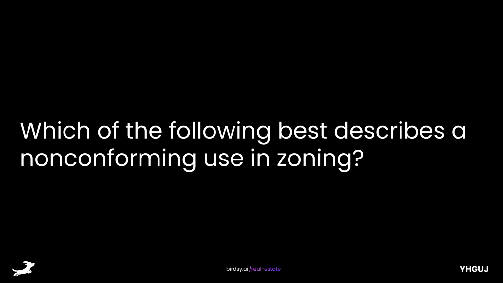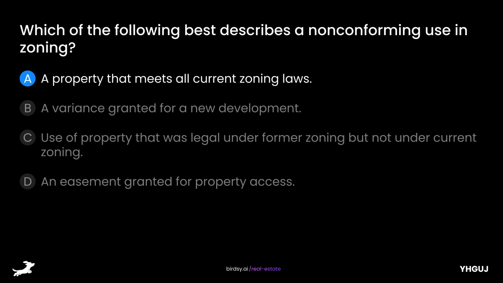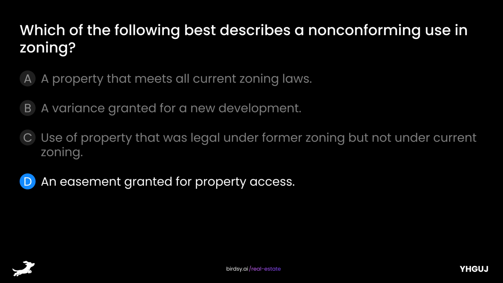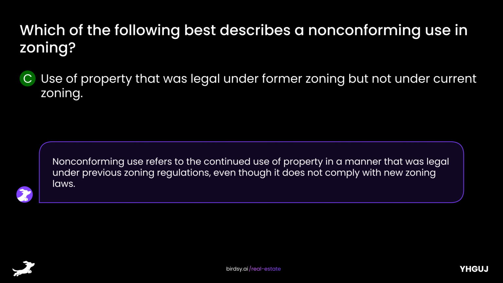Which of the following best describes a non-conforming use in zoning? Is it A, a property that meets all current zoning laws? B, a variance granted for a new development? C, use of property that was legal under former zoning but not under current zoning? Or D, an easement granted for property access? The answer is C, use of property that was legal under former zoning but not under current zoning. Non-conforming use refers to the continued use of property in a manner that was legal under previous zoning regulations, even though it does not comply with new zoning laws.